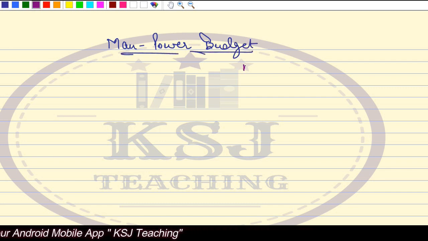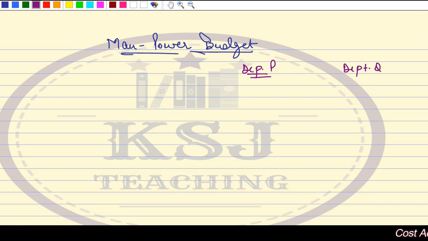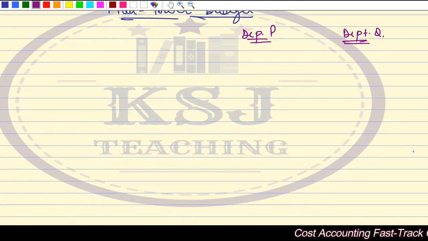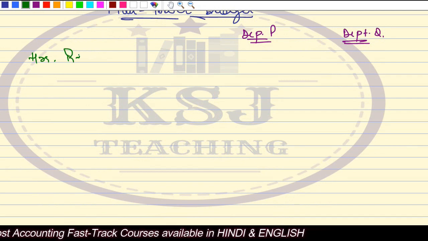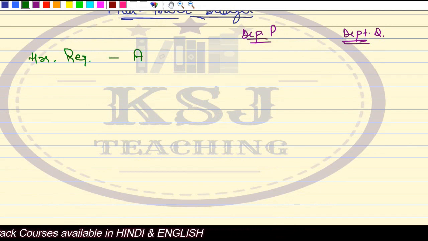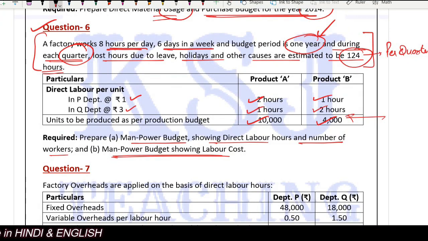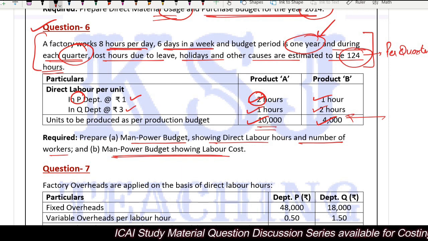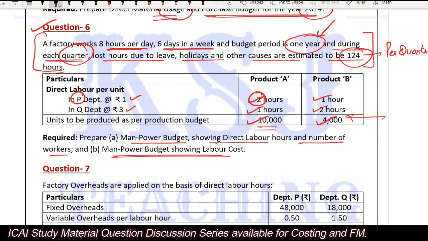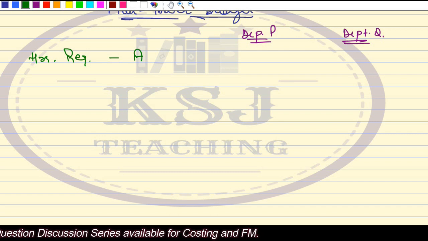One is department P, and the other one is department Q. So first we'll say hours required for product A. For manufacturing 1 unit of product A in department P, how many hours are required? 2 hours. And how many units do you want to manufacture? 10,000. So it will be 10,000 multiplied by 2, so it is 20,000.